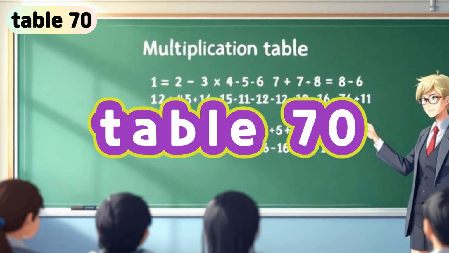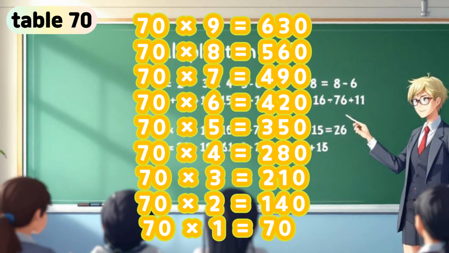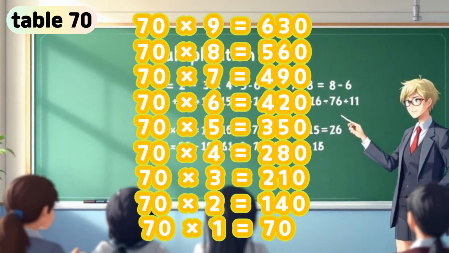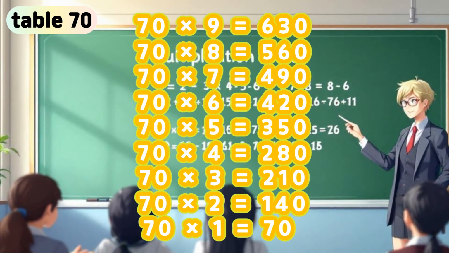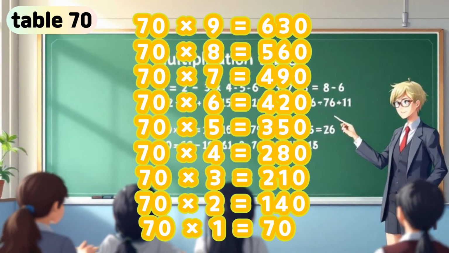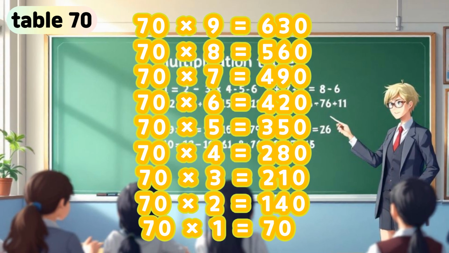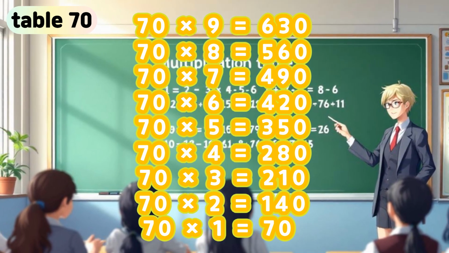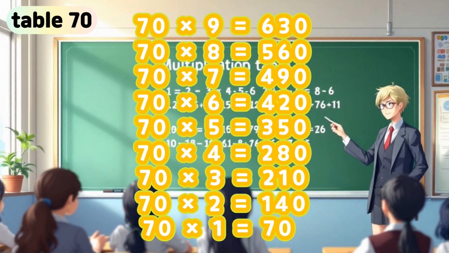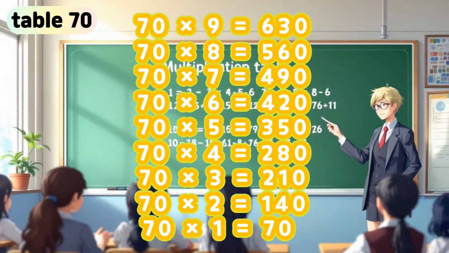Table 70. 70 times 9 is 630. 70 times 8 is 560. 70 times 7 is 490. 70 times 6 is 420. 70 times 5 is 350. 70 times 4 is 280. 70 times 3 is 210. 70 times 2 is 140. 70 times 1 is 70.